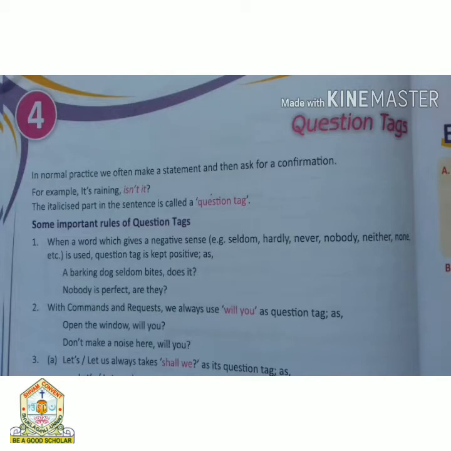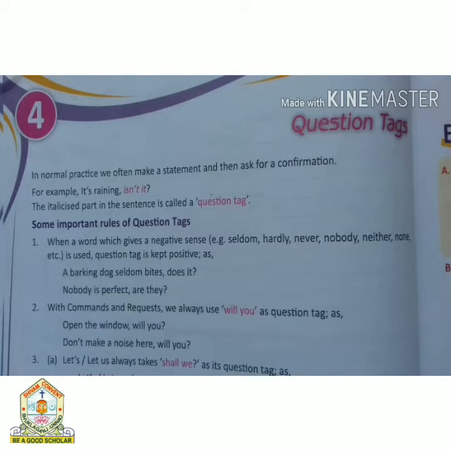Generally, when we talk to someone, we make a statement and then ask for a confirmation. For example, this is my pen, isn't it? So in "this is my pen" is a statement and "isn't it" is a question tag. We use it to confirm with the listener that what we are saying is right.